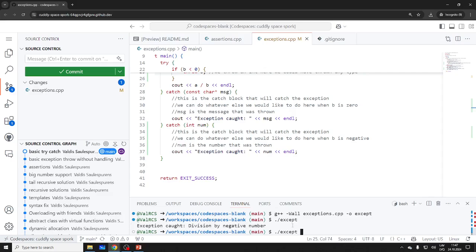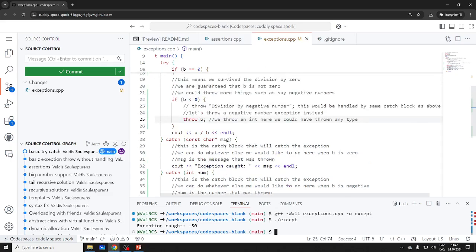So this again is not very user friendly, are they? So we caught minus 50. So far what we've been doing is not very friendly, but of course we will want to throw something more specific. Maybe a runtime error, maybe some specific exception.